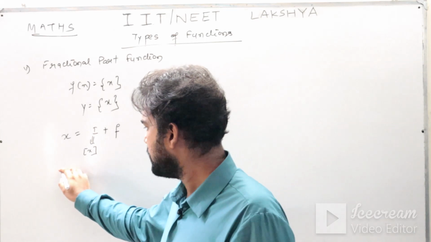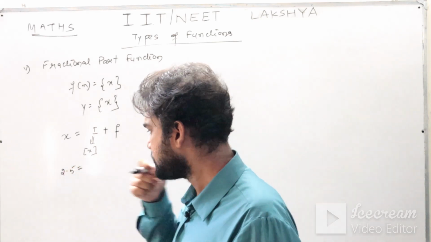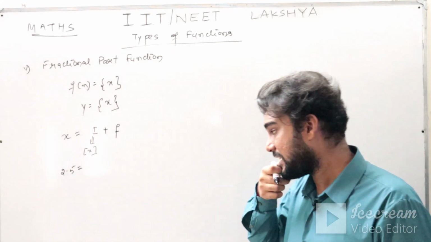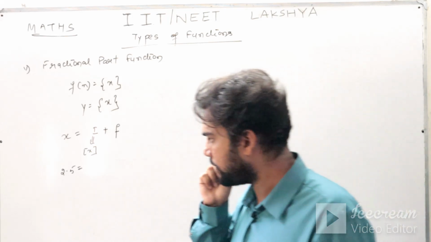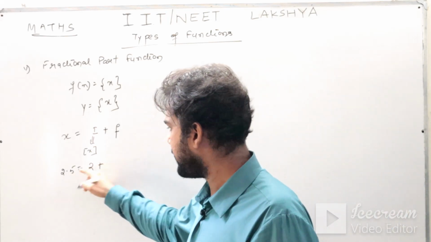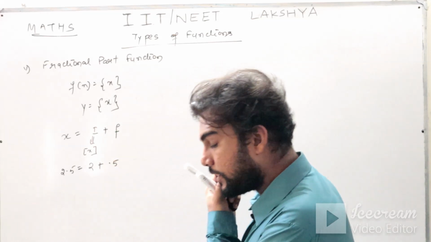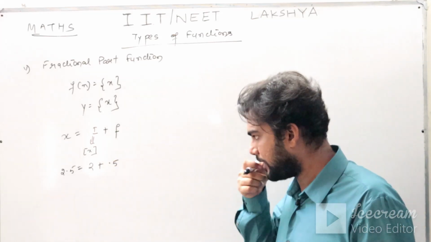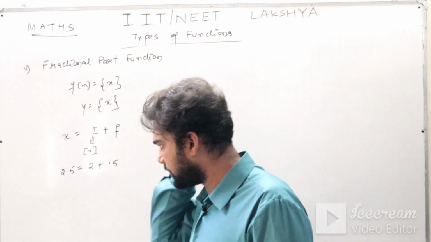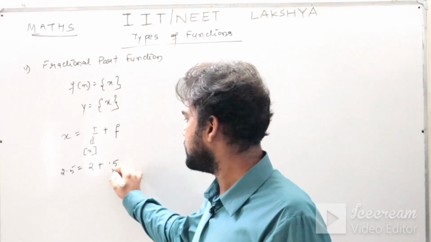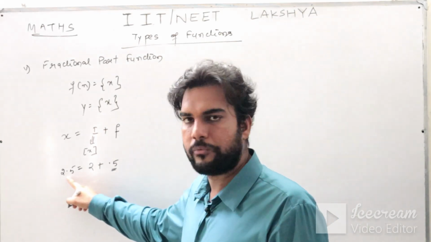For example, 2.5. Now what is the greatest integer function of 2.5? 2, plus what is the remaining fraction? 0.5, which you can write as 1 by 2 also, but you can express it in decimal form also. That is fine. So this is your fractional part of 2.5.